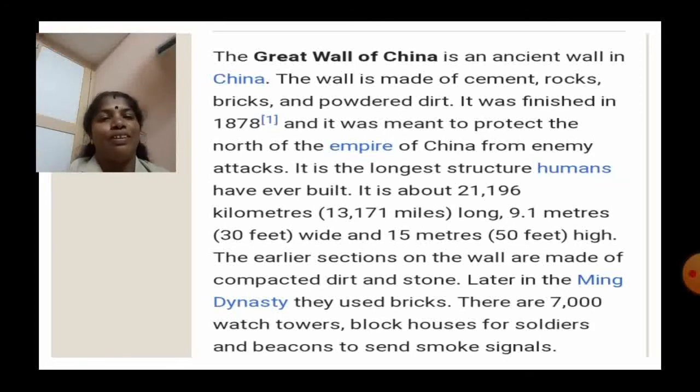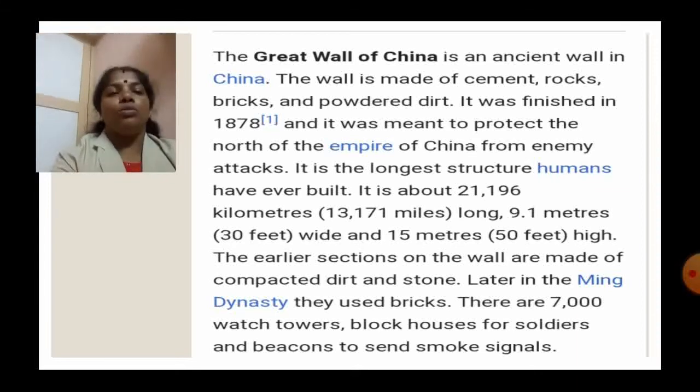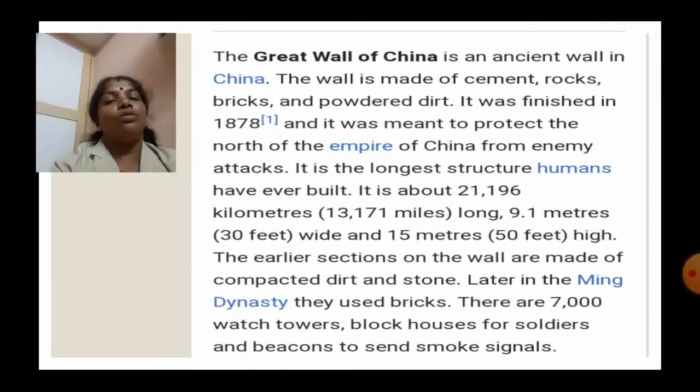Oh my god. The earlier sections of the wall are made of compacted dirt and stone. Later, in the Ming dynasty, they used bricks, and there are 7,000 watchtowers, blockhouses for soldiers, and beacons to send smoke signals.